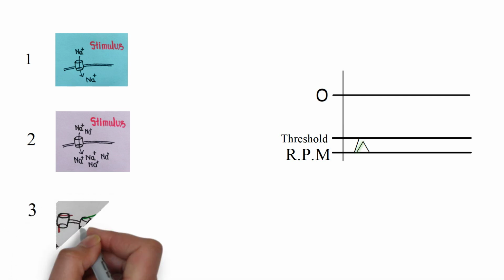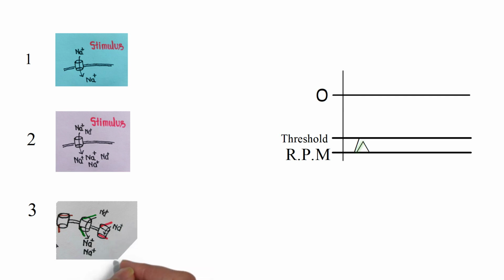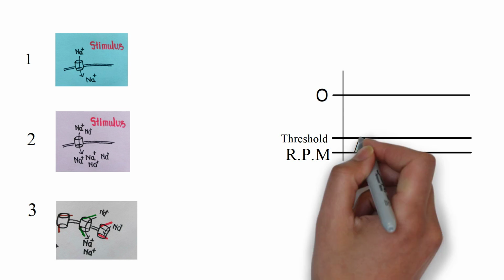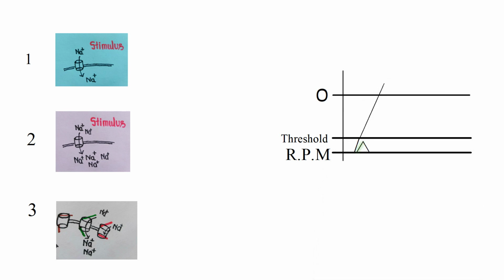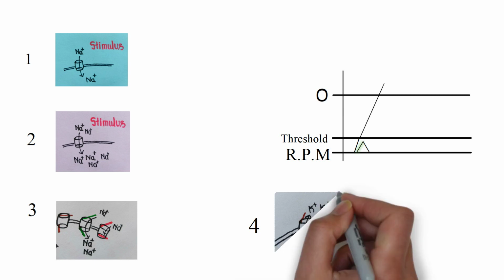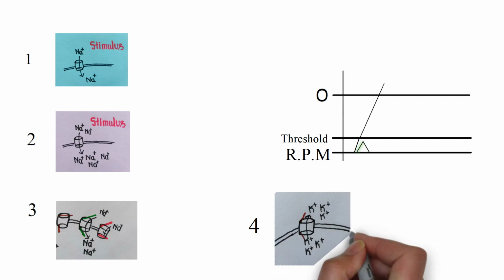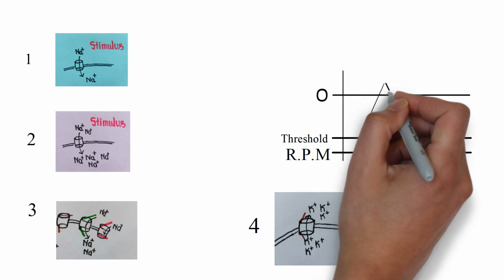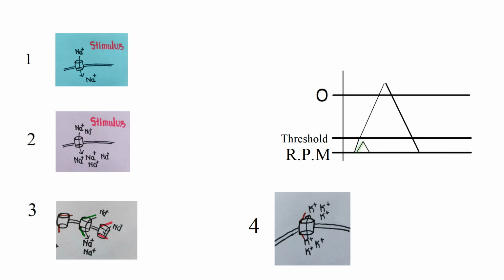As the resting membrane potential reaches the threshold, you can see in image 3 there is activation of voltage gated sodium channels. Resting membrane potential reaches the threshold, voltage gated sodium channels are activated, and a lot of sodium runs from outside to inside the cell, and it takes the potential towards the positive side, as you can see in the graph. As the action potential reaches towards the more positive side, the voltage gated sodium channel is closed and the voltage gated potassium channel is open. As our cell is rich in potassium, more and more potassium leaks out of the cell through the voltage gated potassium channel, and this takes the positive membrane potential towards the negative side.